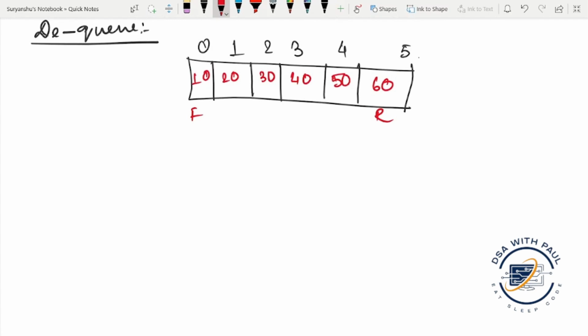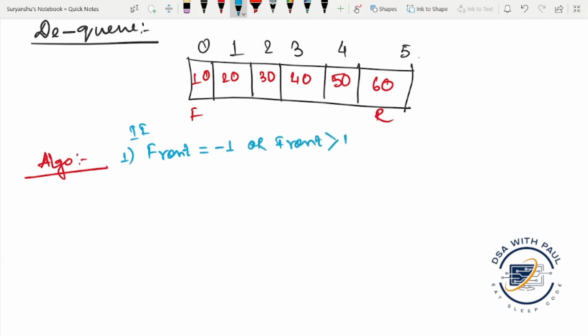How will the dequeue operation be performed? First of all, for the algorithm, we check if front is equal to -1, or front is greater than rear. For that case, the queue will be underflow.